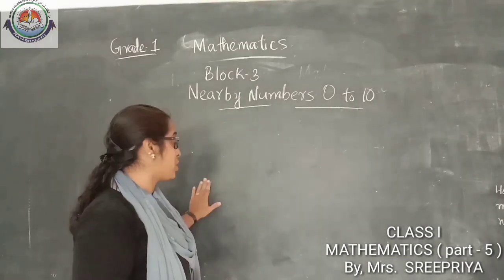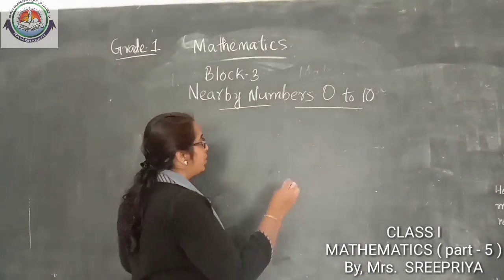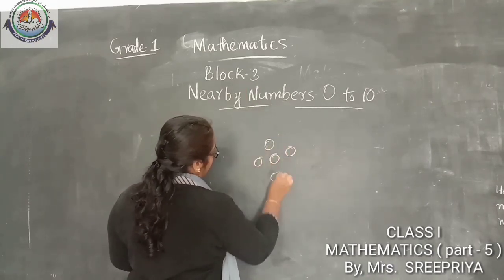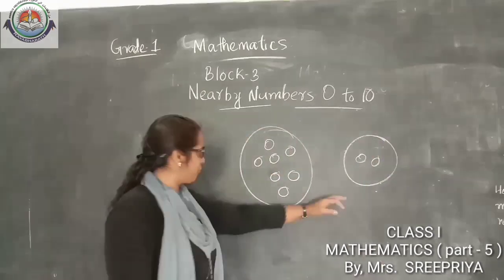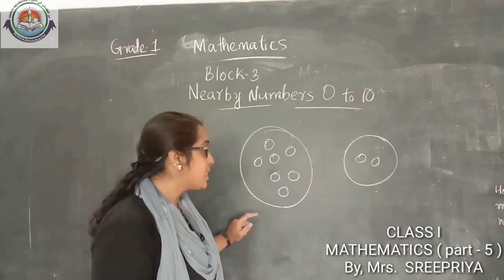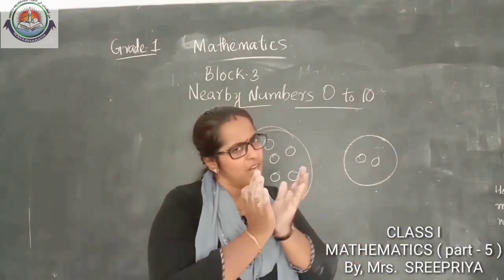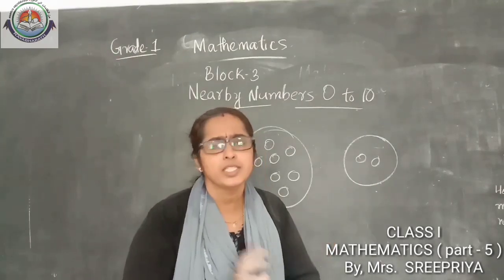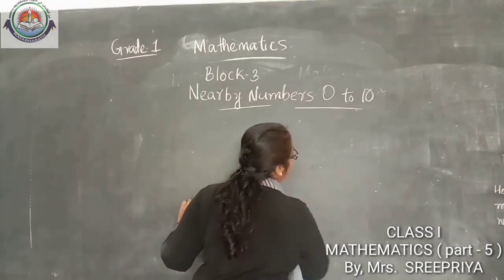So shall we take a new one? Okay, all of you look here. What difference can you see in these two big circles? Yes, in this one the circle has more, and this circle has less. This big circle has only a less number of things. Okay, yes. So today we are going to study what?